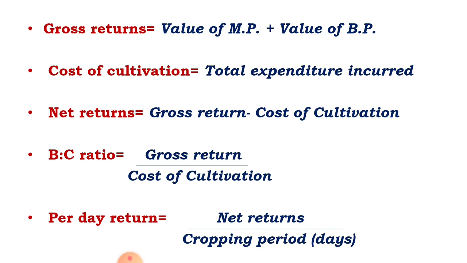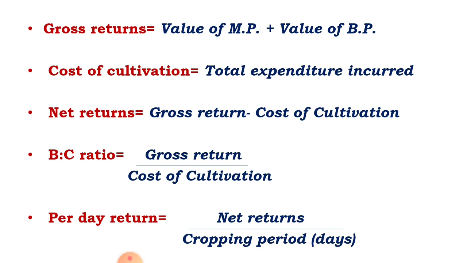Suppose a wheat crop is grown. The main produce is grain yield and the byproduce is straw yield. Together, that is called gross return. It is calculated using the formula: value of main produce plus value of byproduct is gross return.